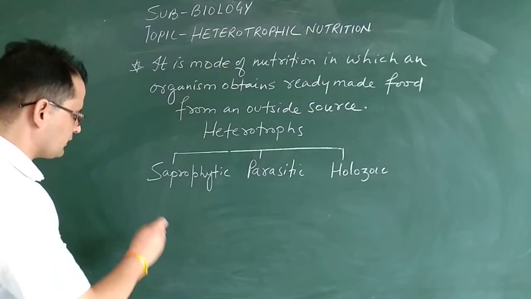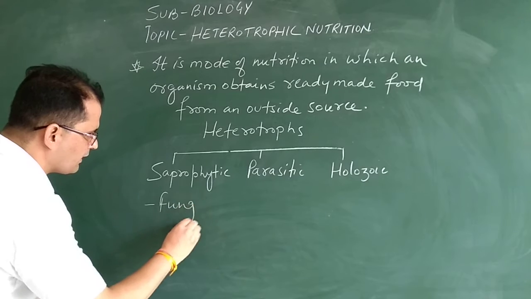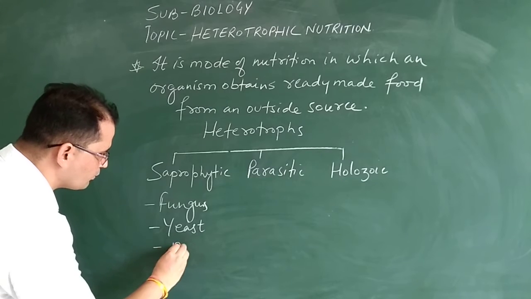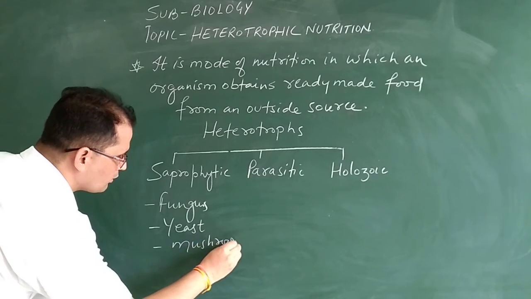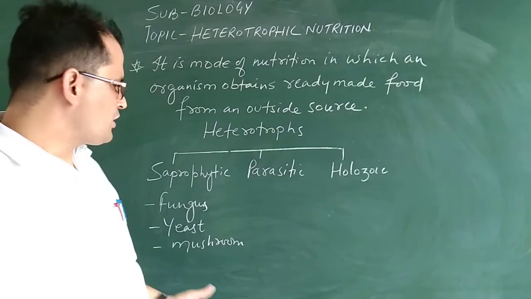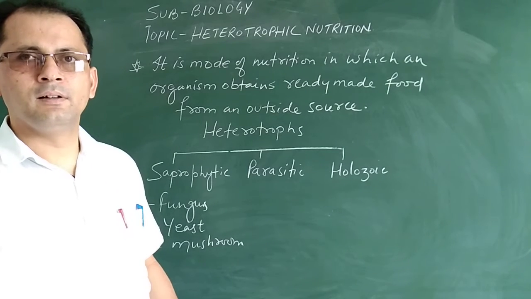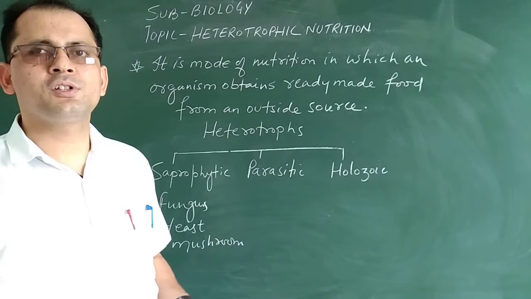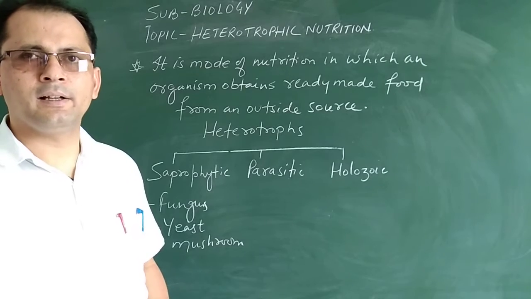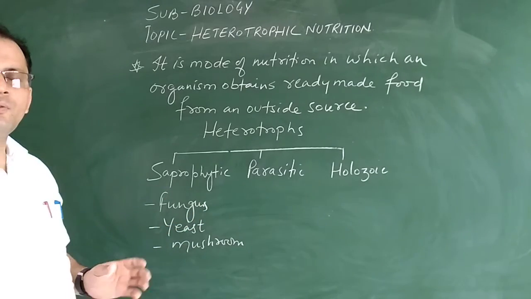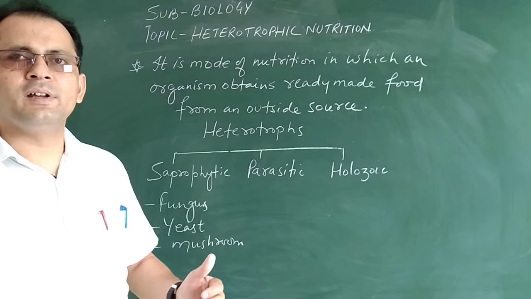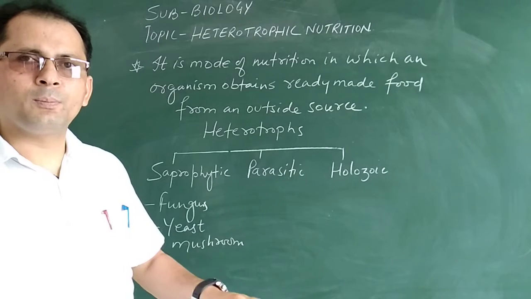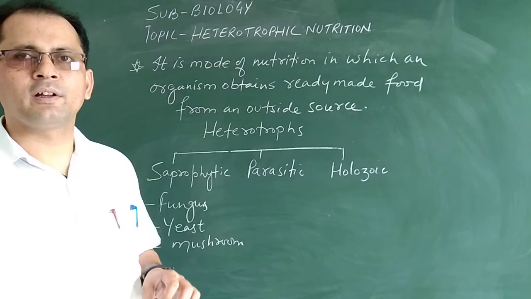For example, fungus. Fungus is the example. Yeast, which is a unicellular fungus, and mushroom. They obtain their nutrition from the dead and decaying organic matter. Bacteria are also saprophytic. You have seen they help in the decomposition of dead and decaying organic matter. So the saprophytic mode of nutrition is that mode in which the organism depends on dead and decaying organic matter. Now, how does it obtain its nutrients from that organic matter?